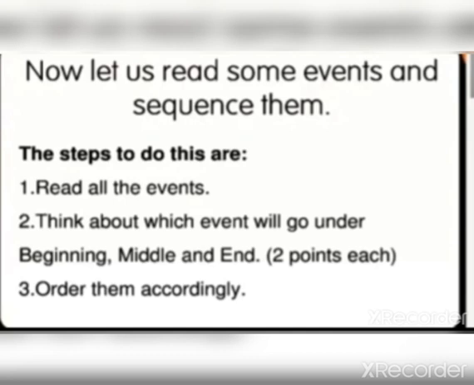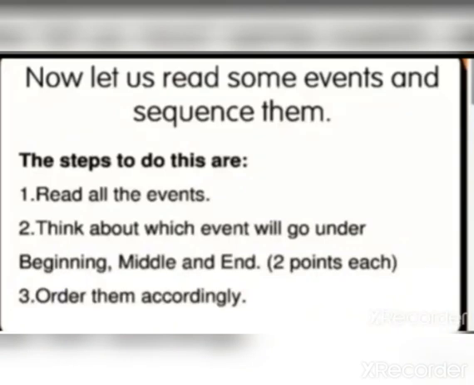So usually we split the story into three parts, isn't it? Beginning, middle and end. So like that you have to segregate the events as beginning, middle and end. Then after that you have to think and order them accordingly.